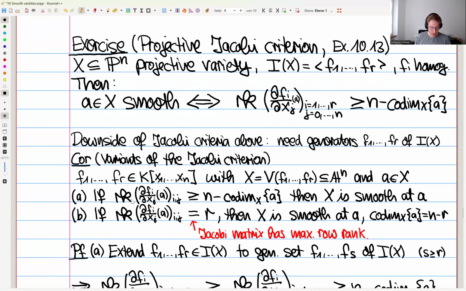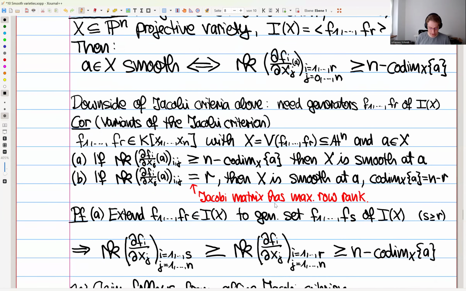And even better, if you form the matrix here, compute its rank, and it's actually equal to r, which is the number of rows, so it has maximal row rank, then you don't even need to calculate this codimension, because then X is automatically smooth at this point A, and the codimension is given by n minus r. So that's actually a perfect case, because then you didn't need to compute generators of the ideal, and you didn't need to compute the codimension. Everything is handed to you. So that's a very nice thing.